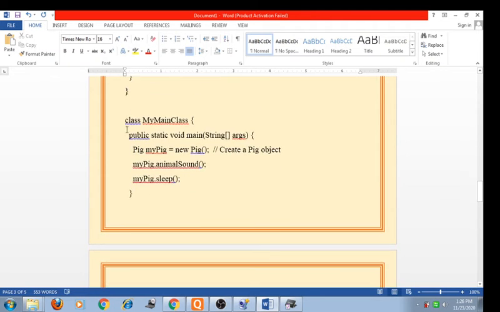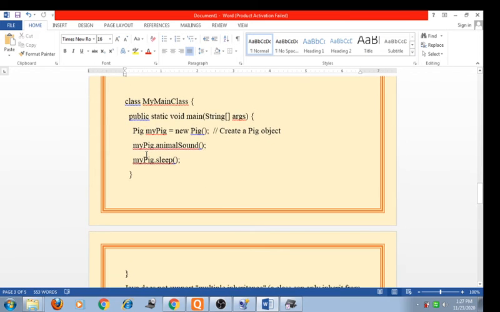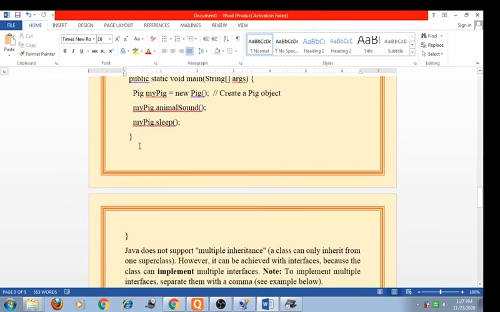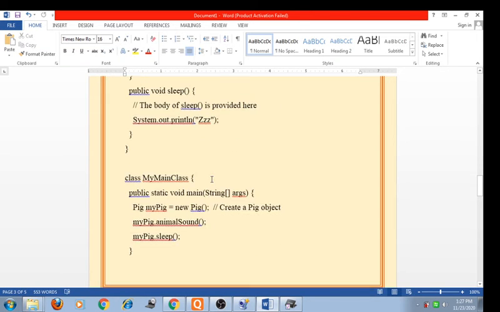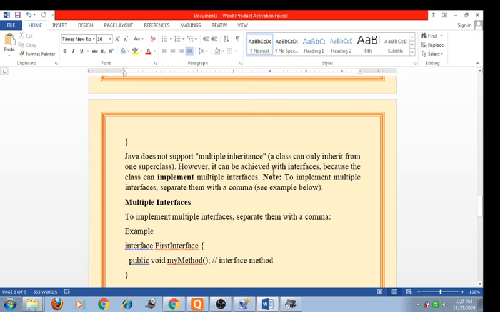When we declare the main class, we call the main method of Java, and here we create the object of the Pig class. Pig myPig equals new Pig, here we create a pig object. Now myPig.animalSound and myPig.sleep, we call these two methods with the help of this object. When we compile and run this program, it will show the output: the pig says wee wee and zzz.